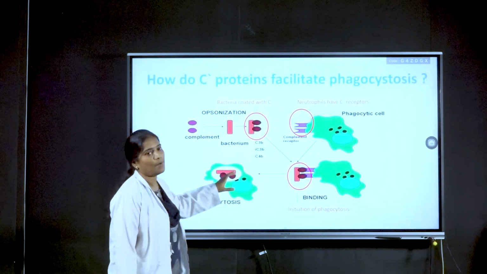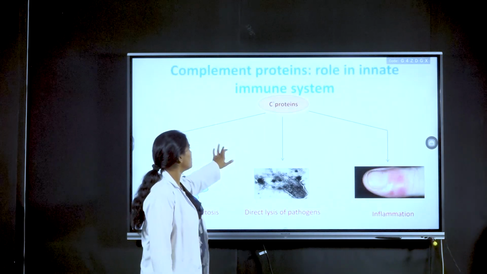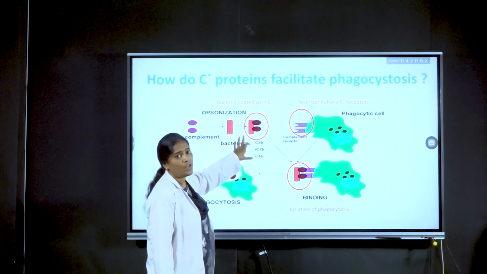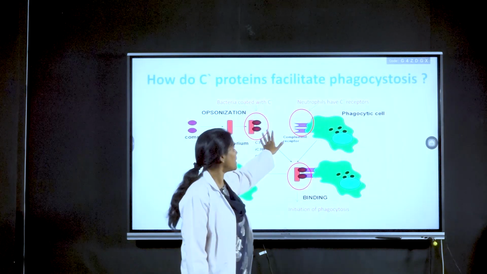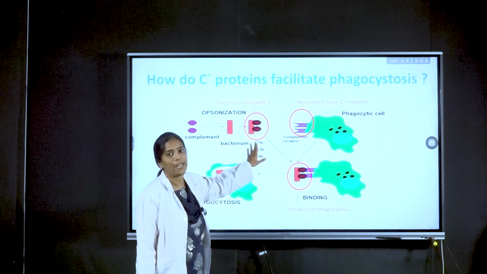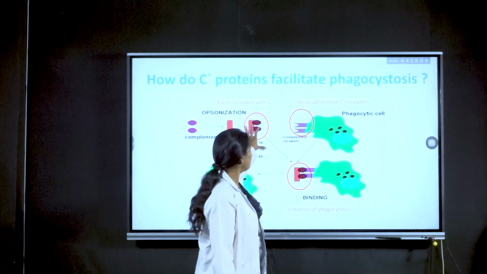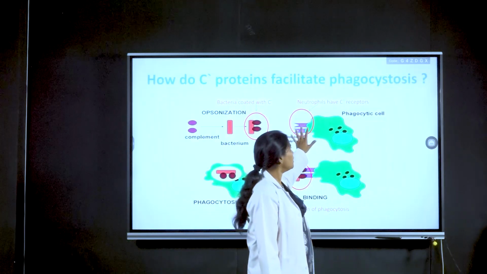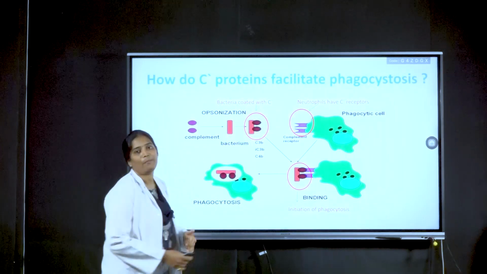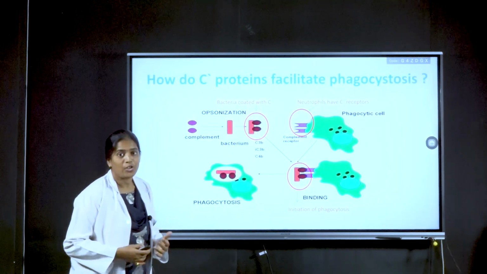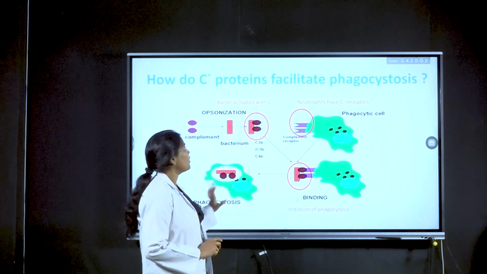Whenever a bacterium is encountered, the complement protein will coat the bacterium. This process is called opsonization. By this coating, the bacteria can be recognized by the phagocytic cells, and they can easily bind with the receptors present on the tissue phagocytic cell. This phagocytic cell, by the process of phagocytosis, can then kill the pathogen. That's how complement proteins help in the phagocytosis process.